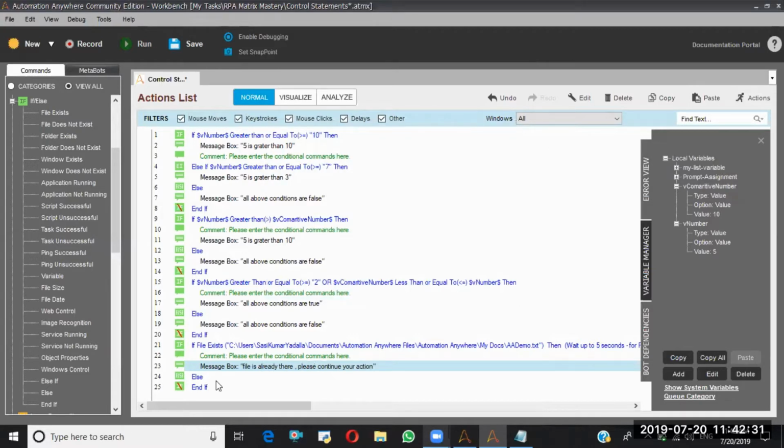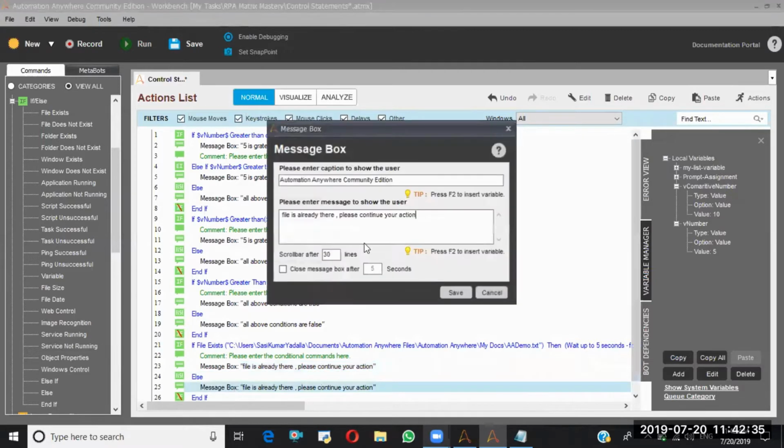If the file is not there, file is not there, please create the file first. These are the two statements.